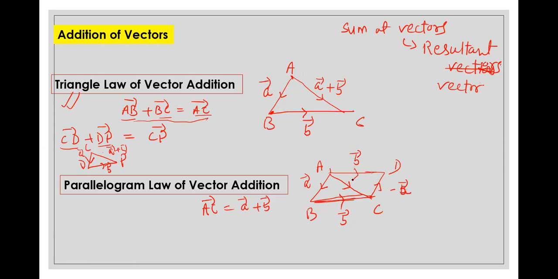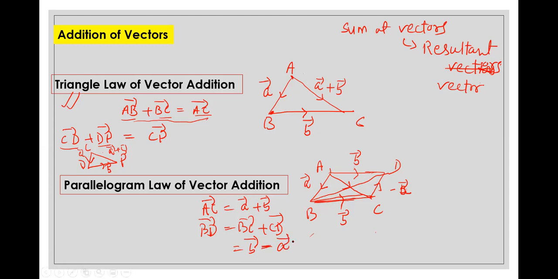Now let me join this diagonal. Now BD. So BD vector should be what? BC plus CD. BD vector equals BC vector plus CD vector. Now BC vector is B vector and CD vector is minus A.